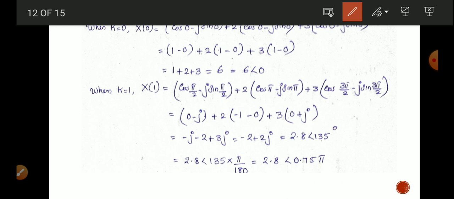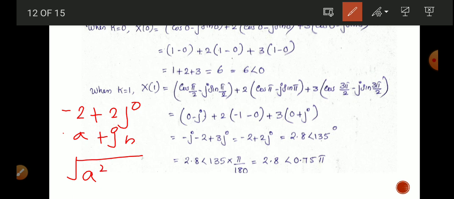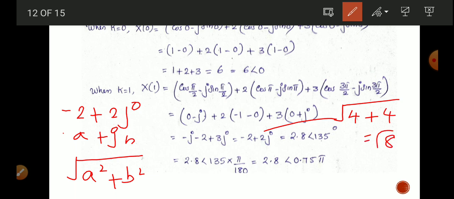The magnitude of minus 2 plus 2j. This is a complex number a plus j b. The magnitude of this complex number equal to root of a square plus b square. Similarly, here we can write root of 2 square 4 plus again 2 square 4. Root of 8, which is equal to 2.8.